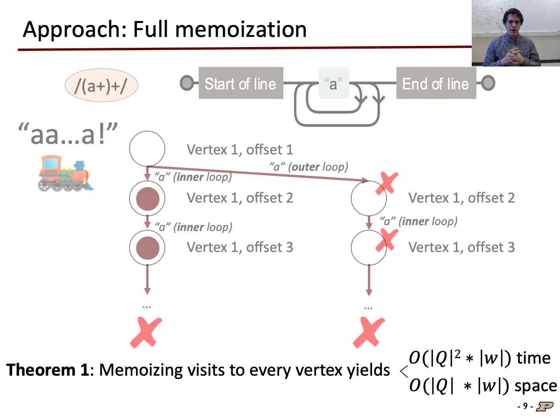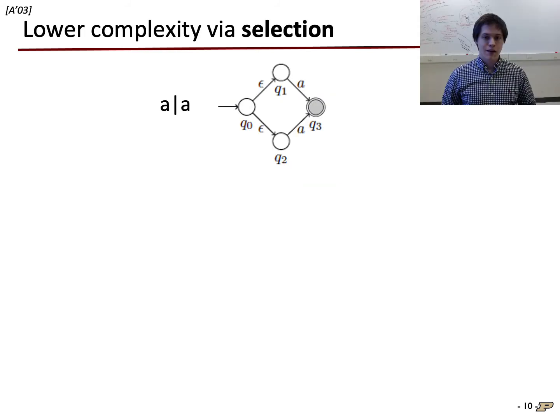So I've got an unsurprising theorem about this. If we memoize visits to every vertex, the simulation runs in linear steps for the input W, and it requires copying the input string for every vertex we memoize. Now this is a nice improvement in the time complexity, but these strings can be pretty long, so it would be nice to reduce the space complexity as well. The problem is that many real-world regexes are complex, with tens, hundreds, and even thousands of NFA vertices. Combined with long input strings, this space cost multiplier might be too much for practical purposes.